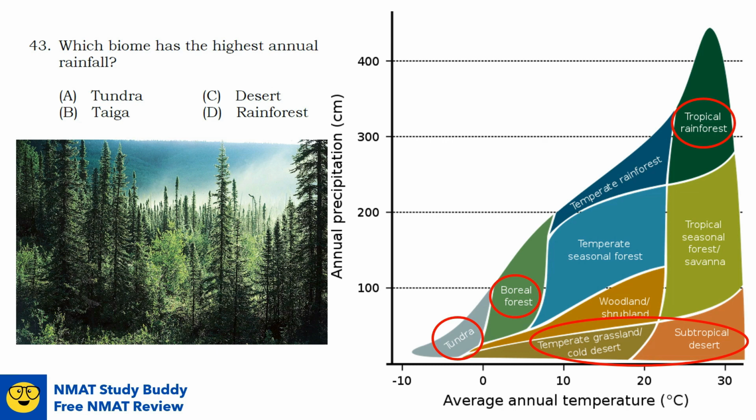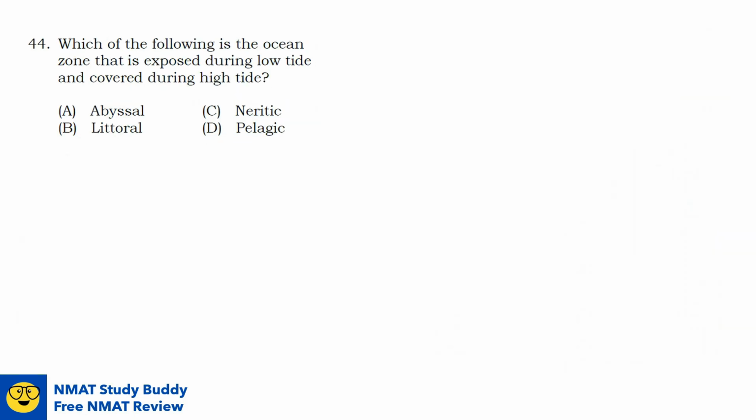So again, let's go back here to our question. Which biome has the highest annual rainfall? The answer is rainforest. Question number 44. Which of the following is the ocean zone that is exposed during low tide and covered during high tide?